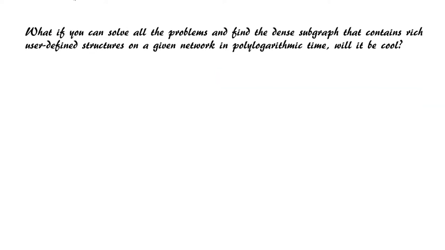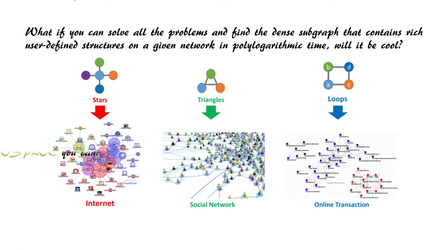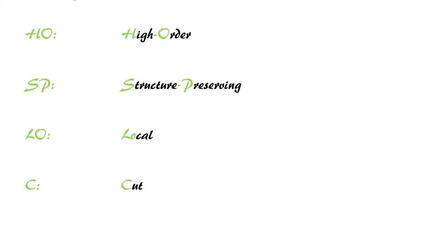What if you could solve all these problems and find the dense subgraph that contains rich user-defined structures on a given network in polylogarithmic time? Would it be cool? With HasBlock you can. HasBlock stands for High-Order Structure Preserving Local Cut.